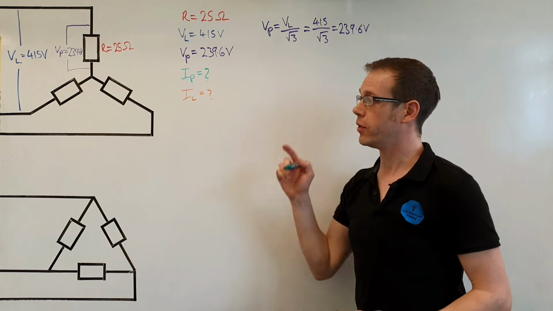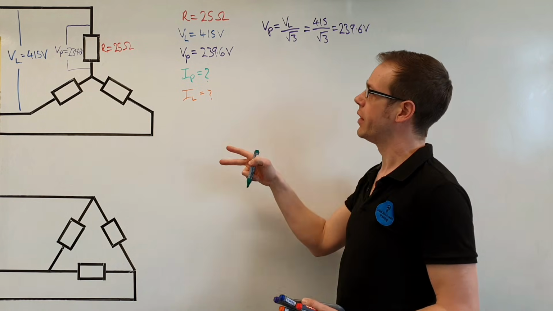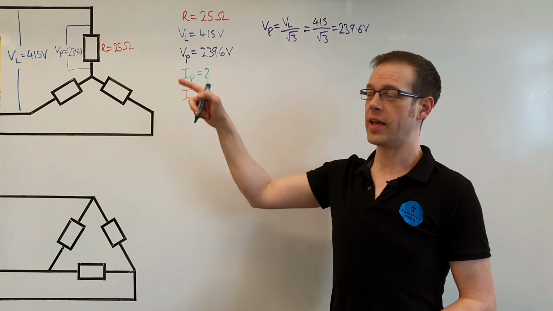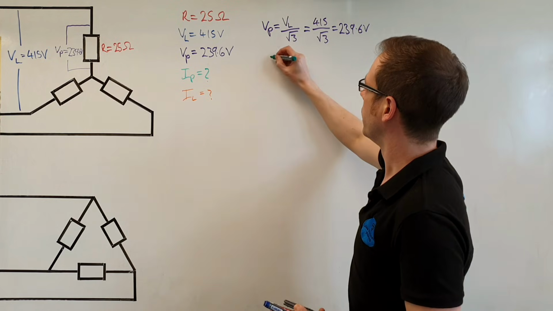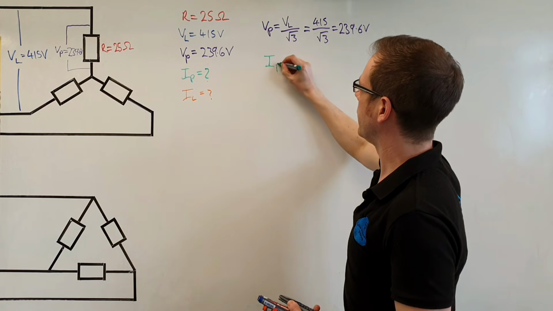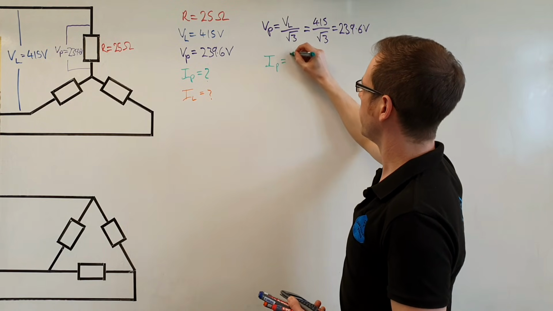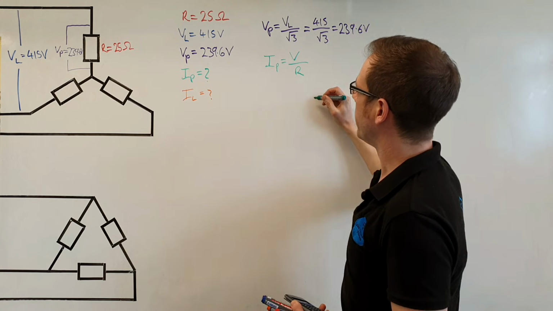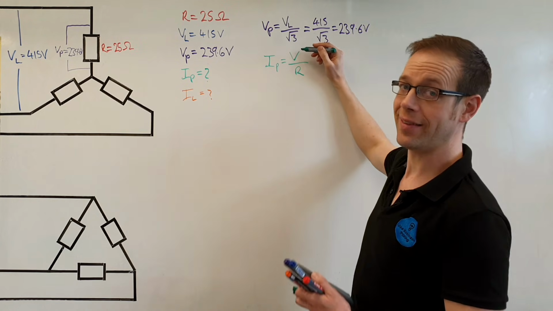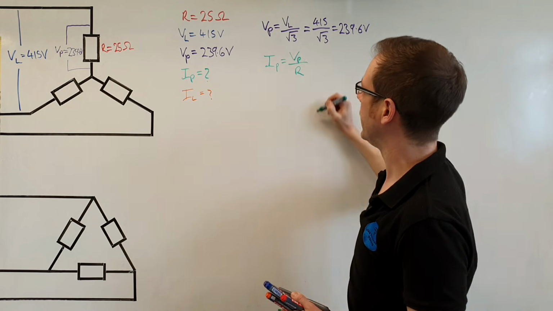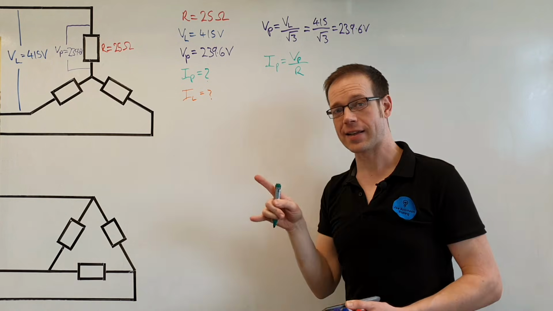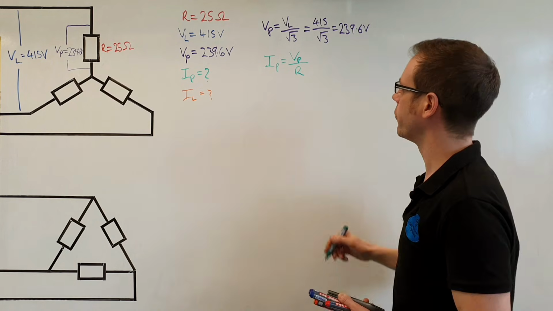We know what the voltage being applied to that load is, and we also know what the resistance of that load is. So we can use those with some nice Ohm's law. IP is equal to V over R, bearing in mind that the V we're going to be using is the phase voltage, VP, because that's the voltage that is acting on the load by itself.